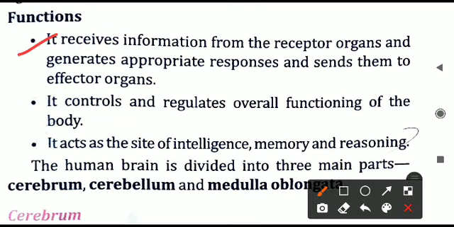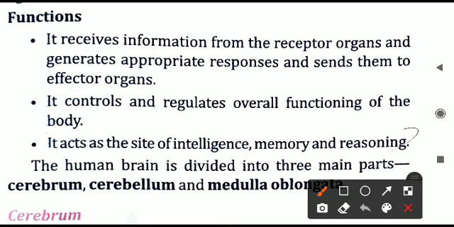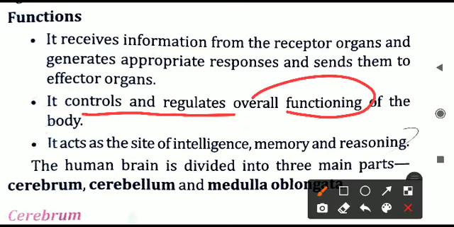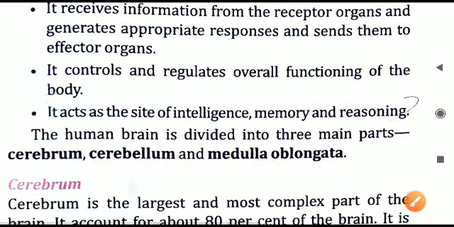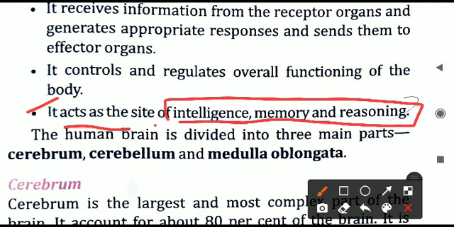Let us have a look at the functions of the human brain now. It receives information from the receptor organs, generates appropriate responses and sends them back to the effector organs. So basically it decides whatever has to be done by the body. That is the first point. Second, it controls and regulates the overall functioning of the body. It also acts as a site of intelligence, memory and reasoning.